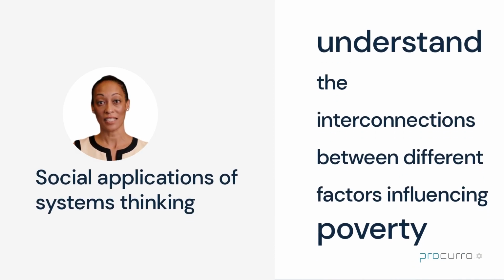Lastly, we'll discuss the social applications of systems thinking, such as its role in informing policy and decision-making related to social issues. By understanding the complexity of social systems, we can develop evidence-based policies and interventions to address social problems effectively. For instance, by using systems thinking to understand the interconnections between different factors influencing poverty, policymakers can develop more comprehensive and sustainable approaches to tackling poverty.